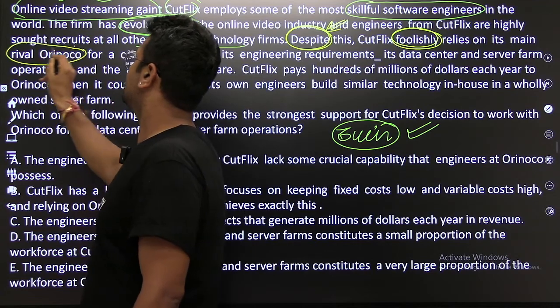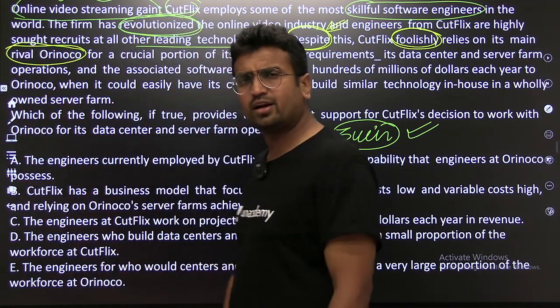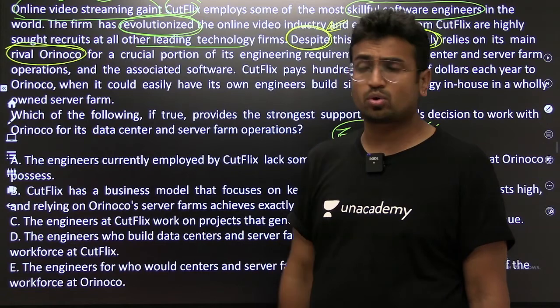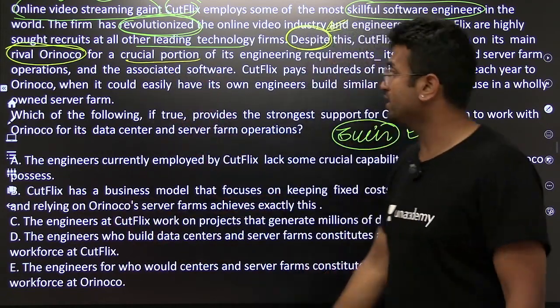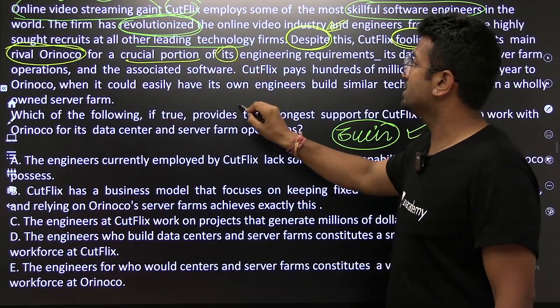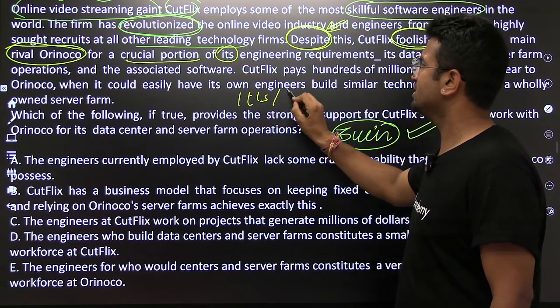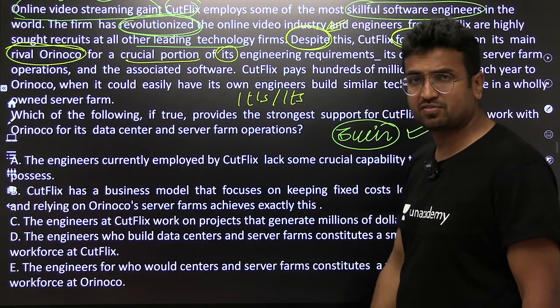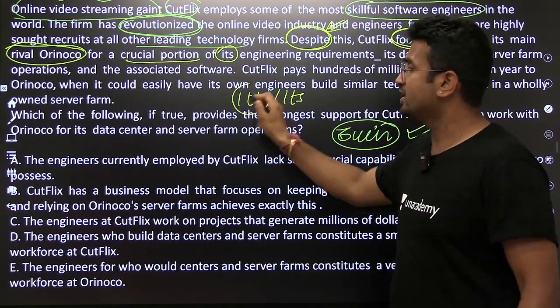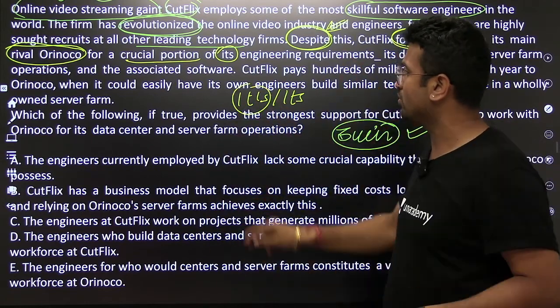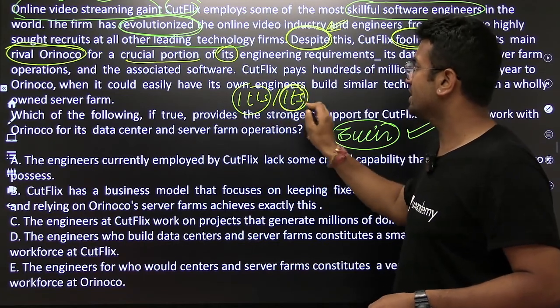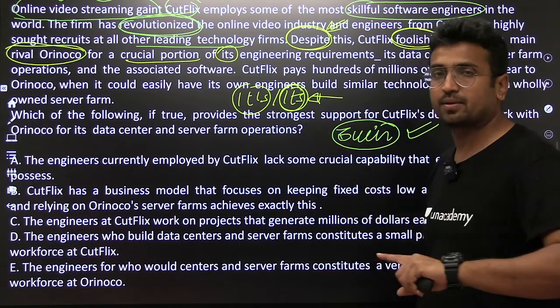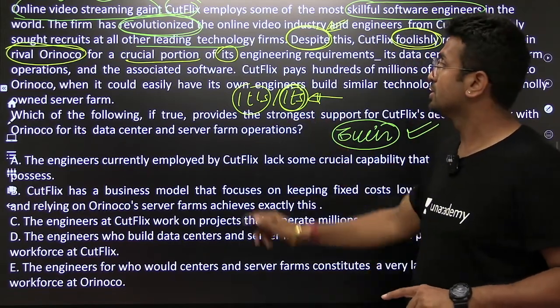The author believes that this is such an idiotic idea, to be dependent on your own rival for a crucial portion of its. In one of the exams, especially in CAT, they have asked the difference between it's with an apostrophe and its. Do remember: it is raining, it is 5 o'clock, it is. My dog is such an idiot, it has broken its leg, ownership.